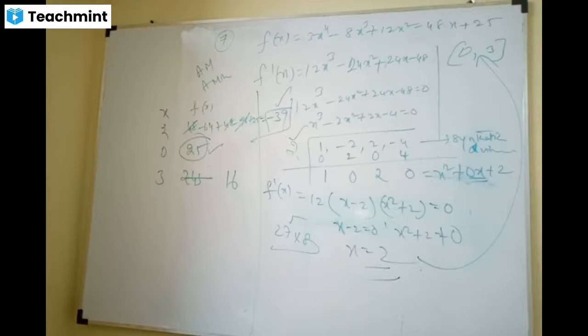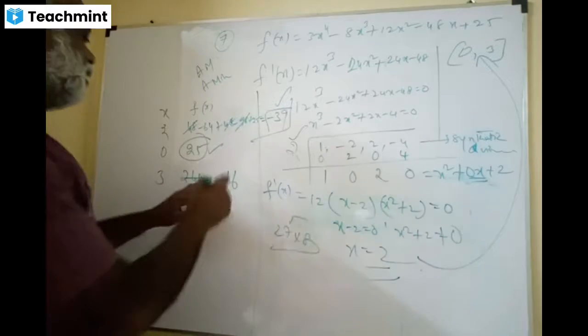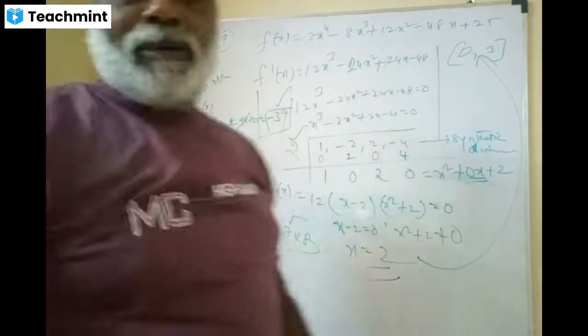Okay. Minus 39 is at x equal to 2 and at x equal to 0. Yeah, maximum is 25, minimum is minus 39. This 16 doesn't come from anything, okay?